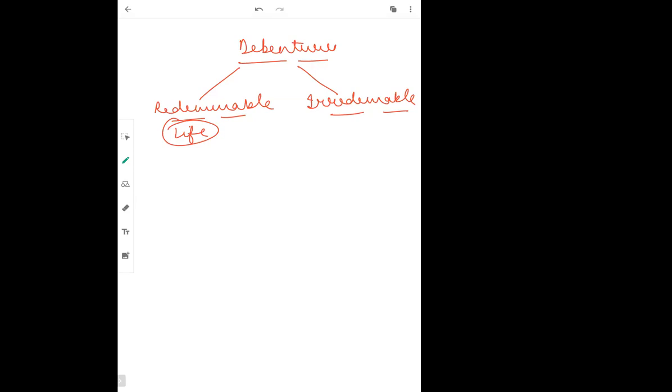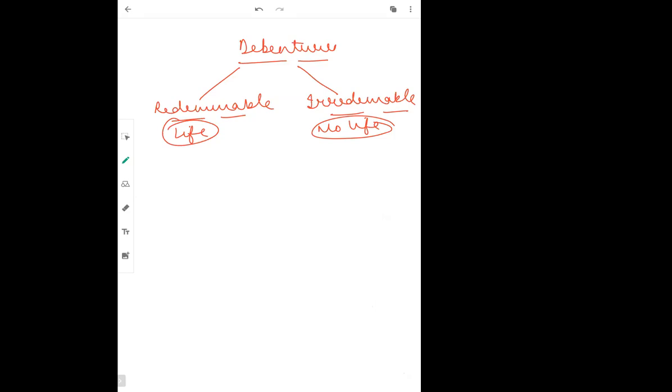They have a certain life; that is redeemable. And those debentures which do not have any life, meaning they last for the life of the existence of the organization, as long as the organization runs the debentures run. That is known as irredeemable debentures, which do not have any life.